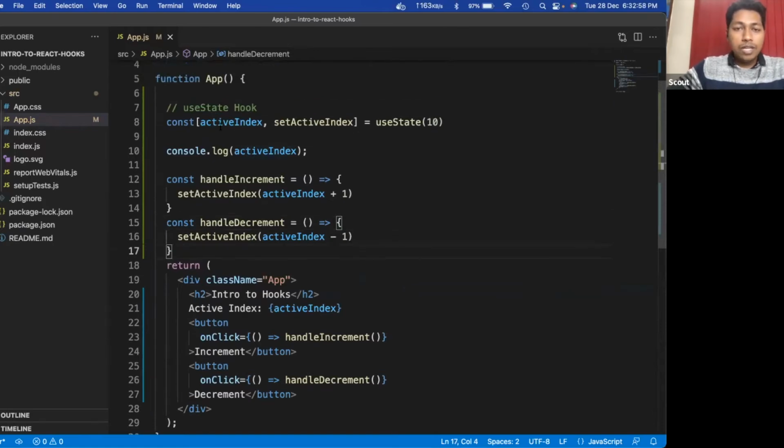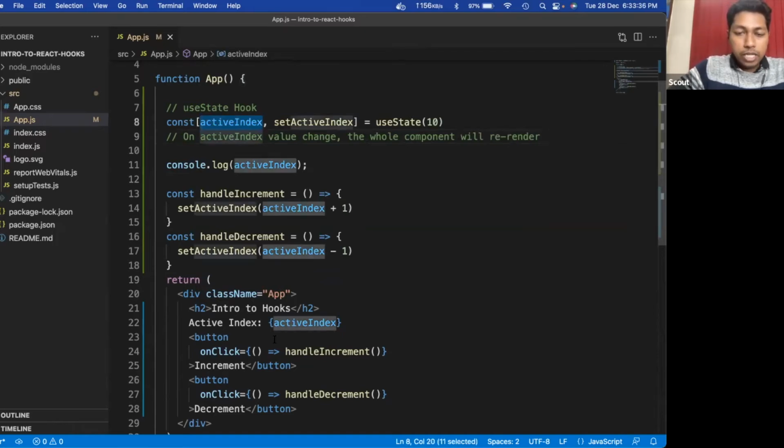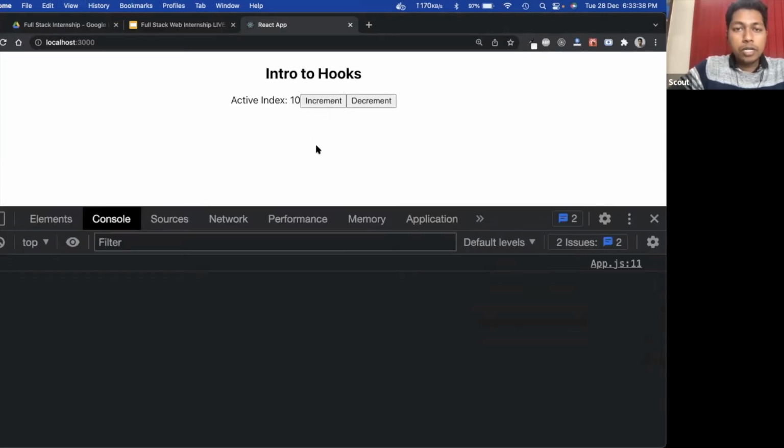Great. So this is the state and this is the function to change the state. For any event we can call this function to change this piece of state. So now the rule is, if we change this value, on active index value change, what will happen? The whole component will re-render. Whenever this value is changing, this whole component is re-rendering.